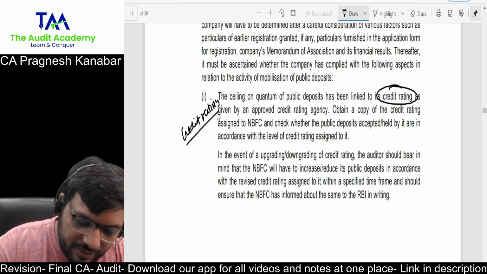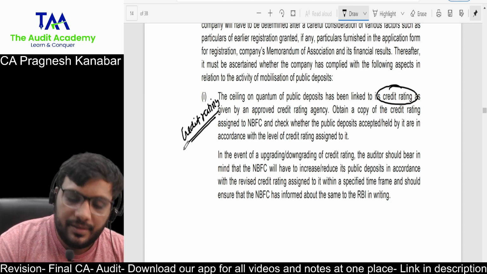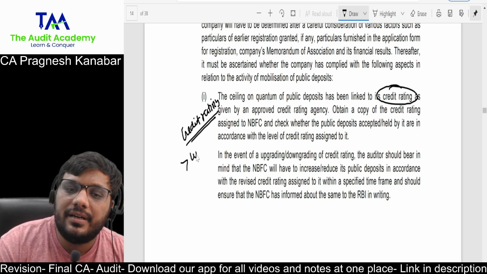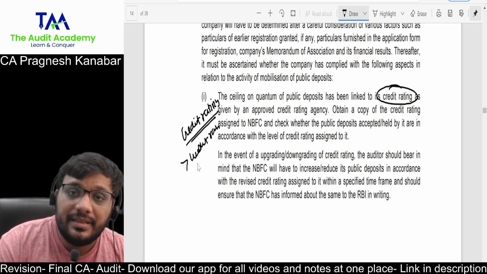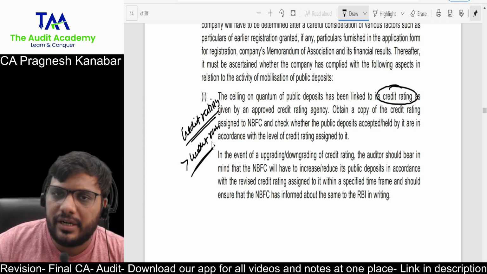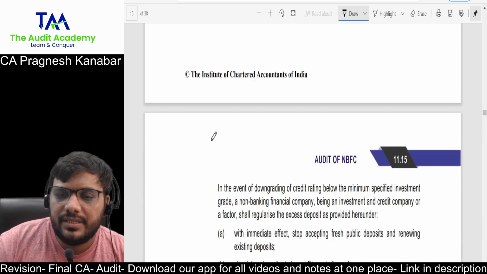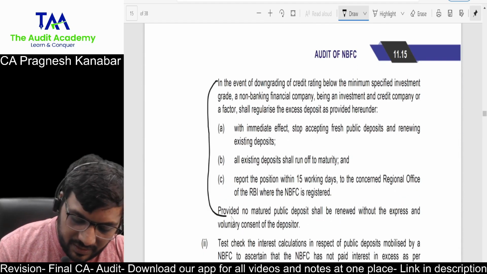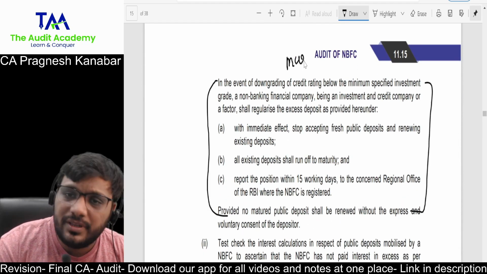So there is this full discussion of credit rating. Now, when they accept more than the credit rating, correct, then that is not good. That is violation of the public deposit directions. So for the audit of credit rating, you have to write whether it has been done from a registered agency or not. This can be a separate MCQ question. Be careful. Only this unique point.